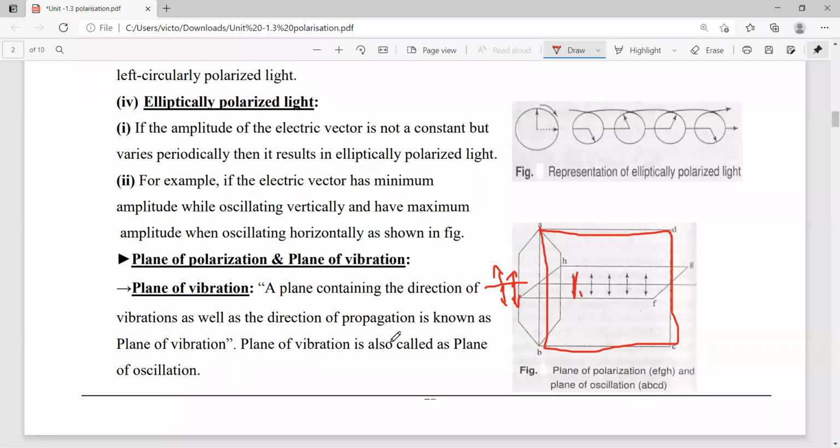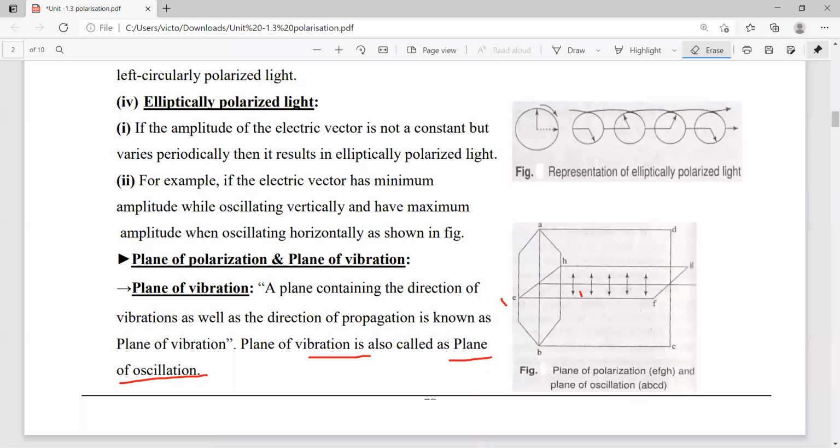At which plane the vibrations are going, that plane is called the plane of oscillation. Plane of oscillation. Once again, I repeat that.